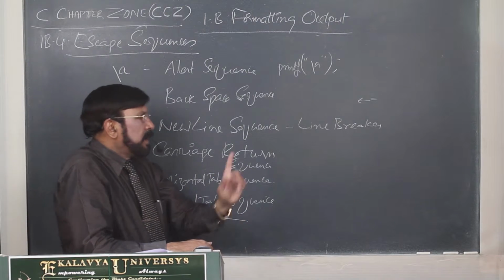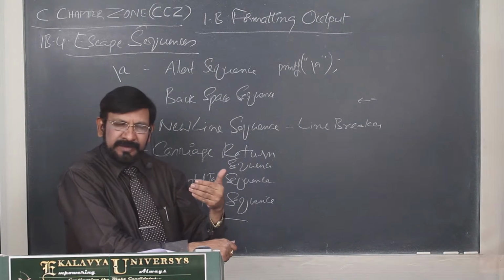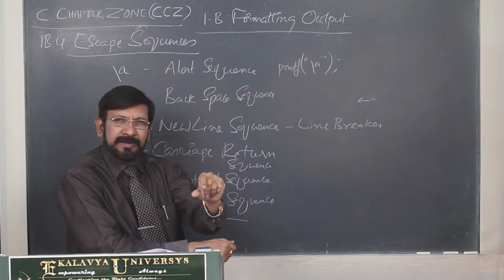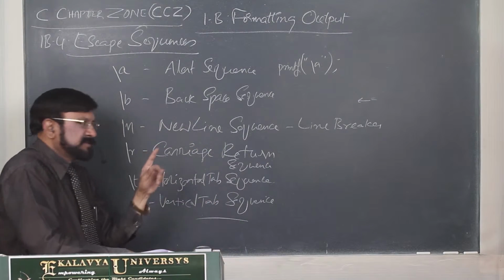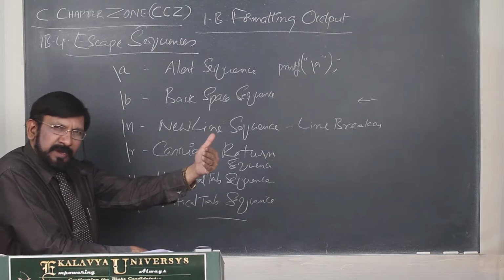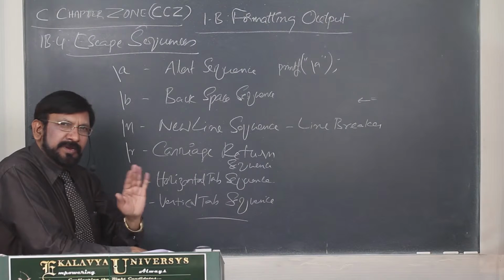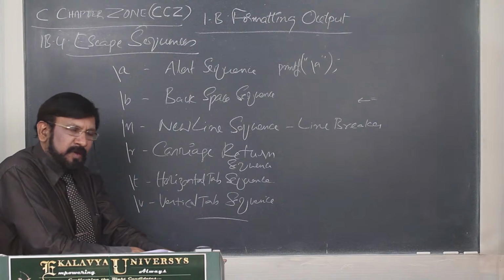Don't forget. And one more thing you remember, suppose any character is placed on the left side, already one character is there, it is erased. So the backspace sequence performs two jobs. Number one, it moves the cursor one space toward the left. Number two, any character already placed there is wiped off.